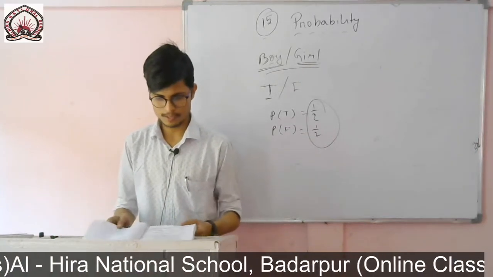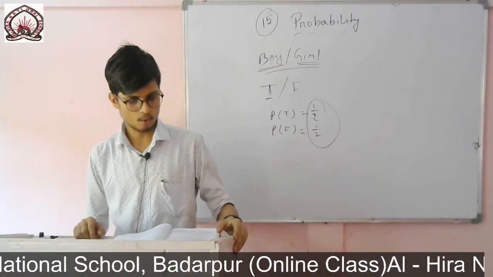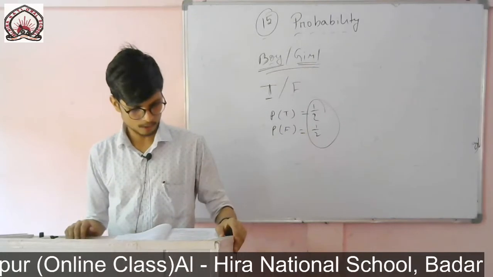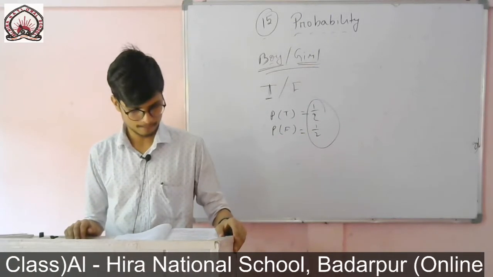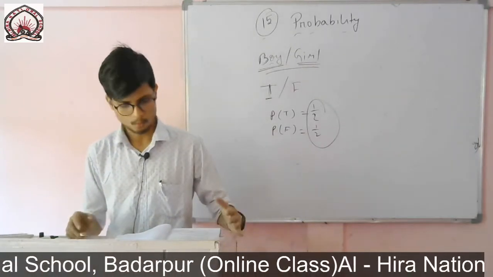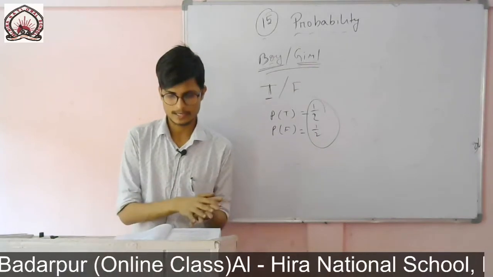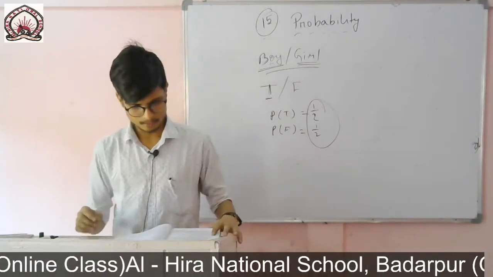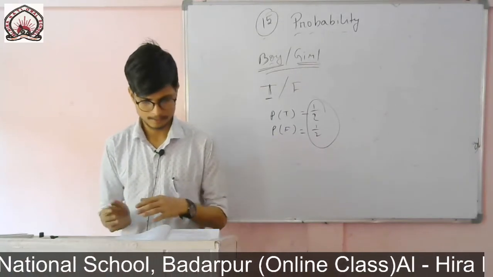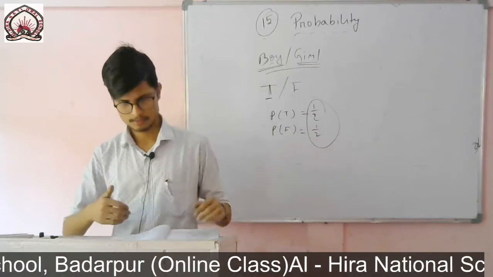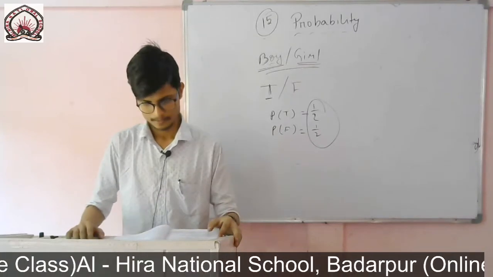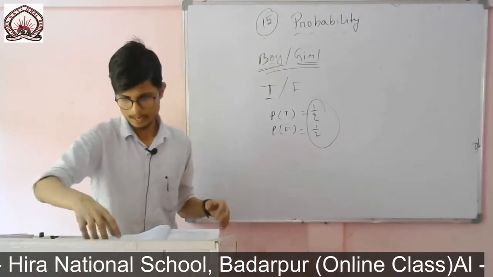So now question number 3. Why is tossing a coin considered to be a fair way of deciding which team should get the ball at the beginning of the football game? In any game, in cricket also, we toss the coin before starting the match. So why is tossing a coin taken as unbiased, a fair way of deciding which team should bat or which team should bowl?